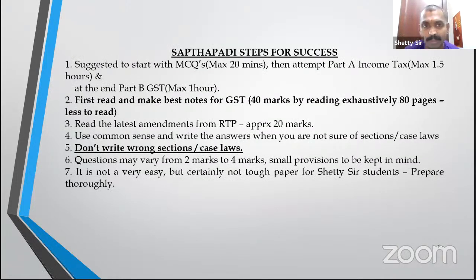Saptapadi steps for success. Start with the MCQ, I said, then income tax, then Part B, GST. First, read and make the best notes for GST, 40 marks, by reading exhaustively 80 pages. Then read the latest amendment from RTP, extremely important. Those are writing in July 21. Use common sense and write the answer when you're not sure. Don't write wrong sections and case law. Questions may vary from 2 marks to 4 marks. Small projects to be kept in. It is not very easy, but certainly not a tough paper after listening to Shetty sir now.